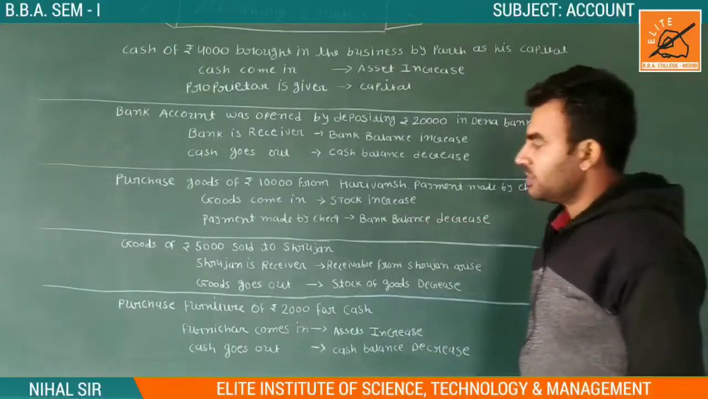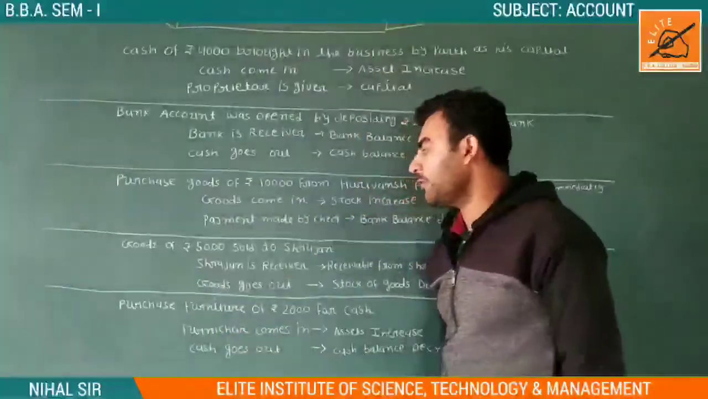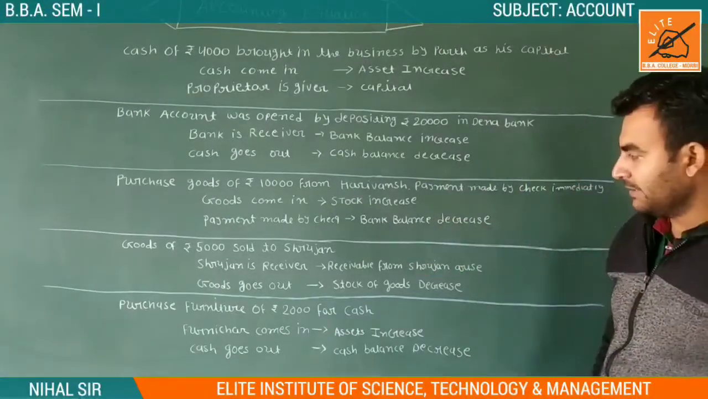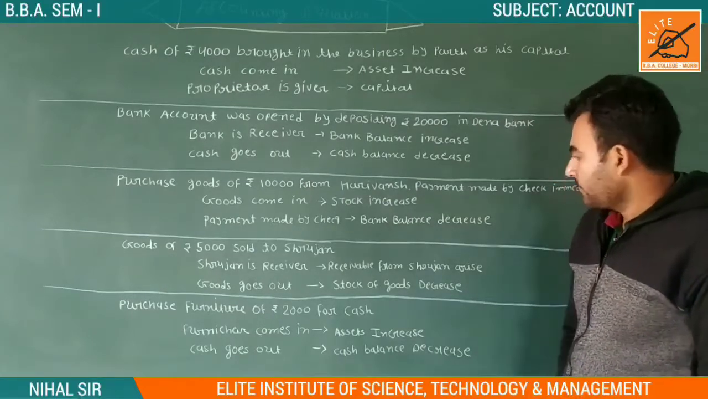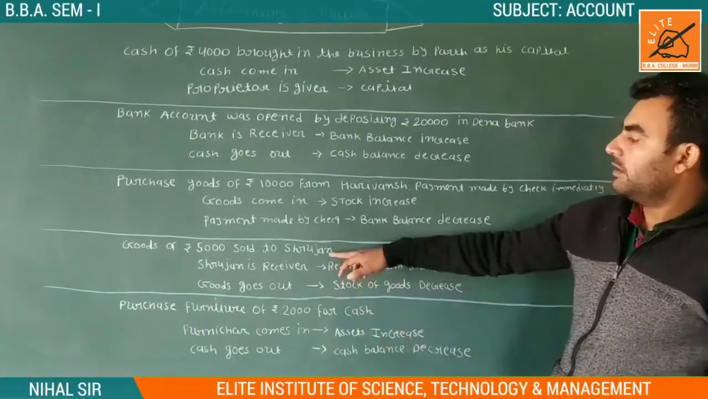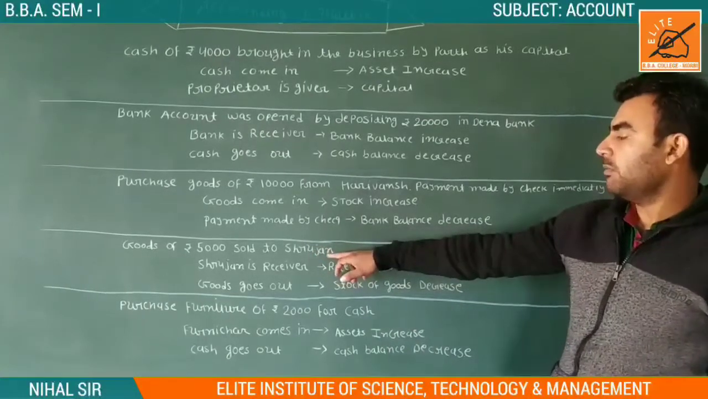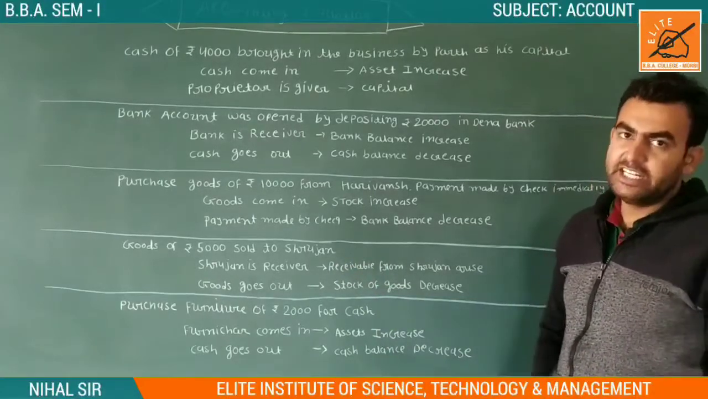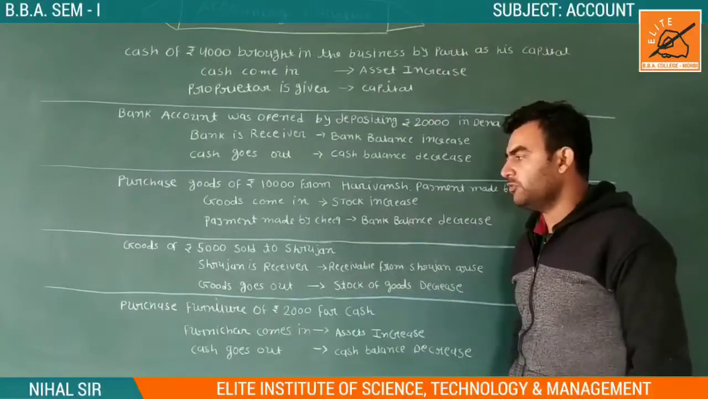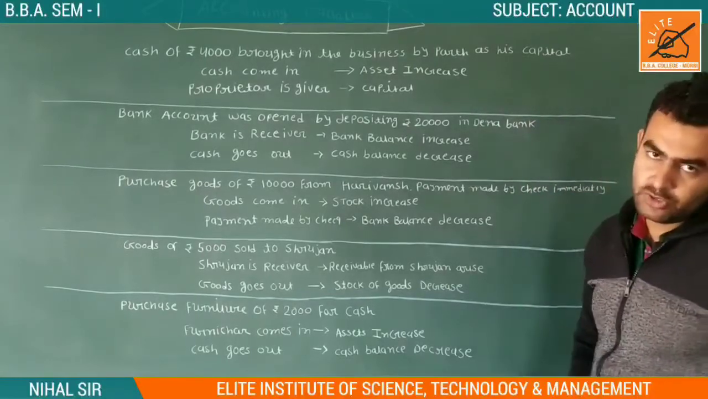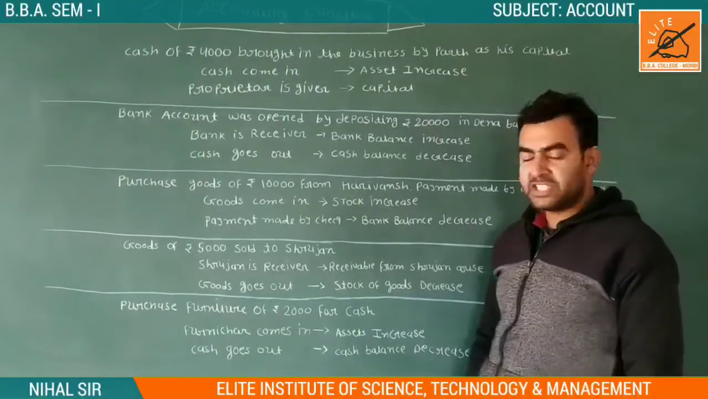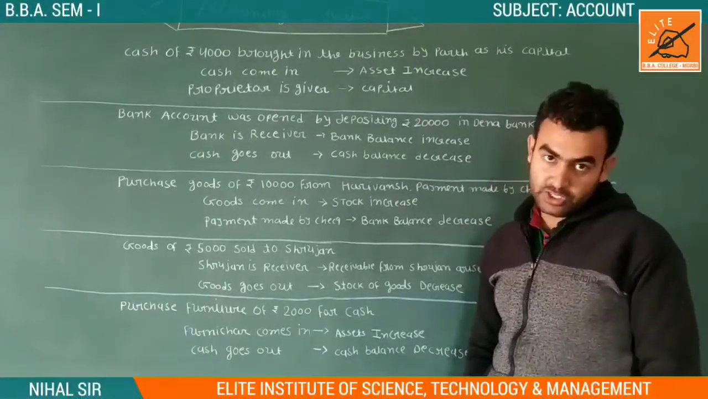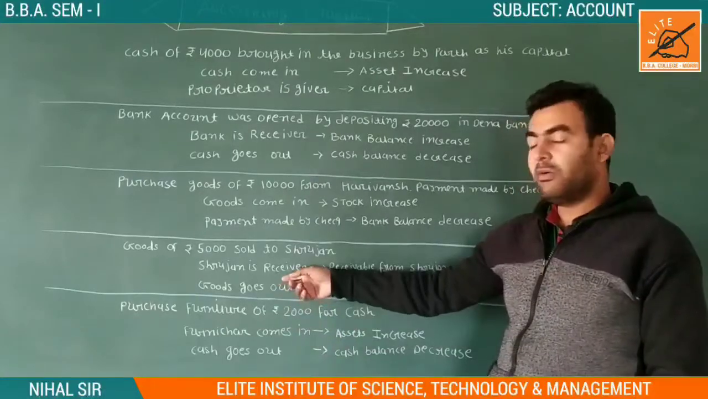Now our next equation is what? Goods of ₹5,000 sold to Surya. Now we are selling goods. Here it is not mentioning the word cash or check, only a name, so it is a credit transaction. We are selling goods and Surya is receiving the goods. Surya should pay us in the future, so he is our receivable.